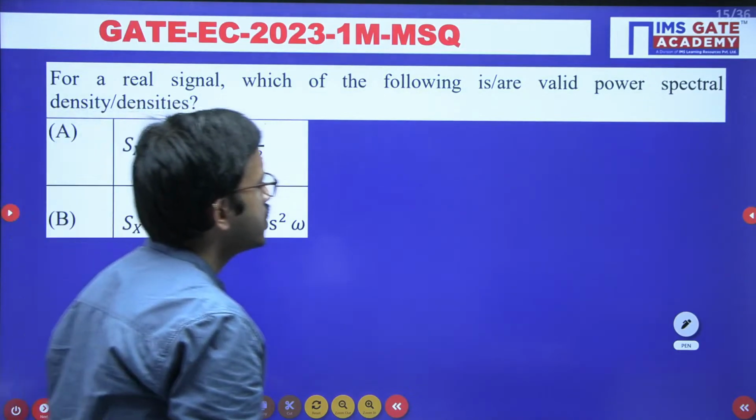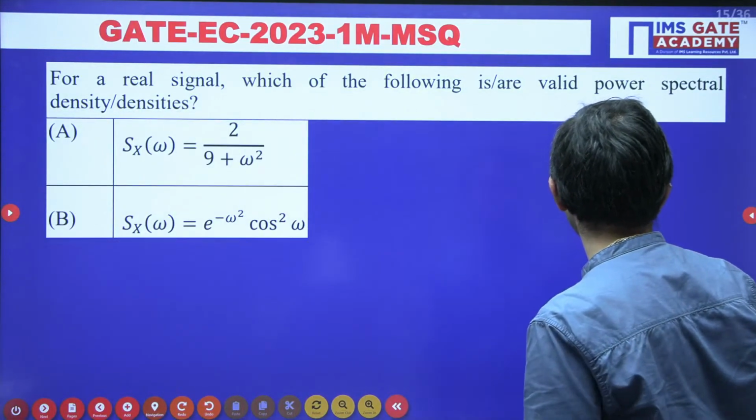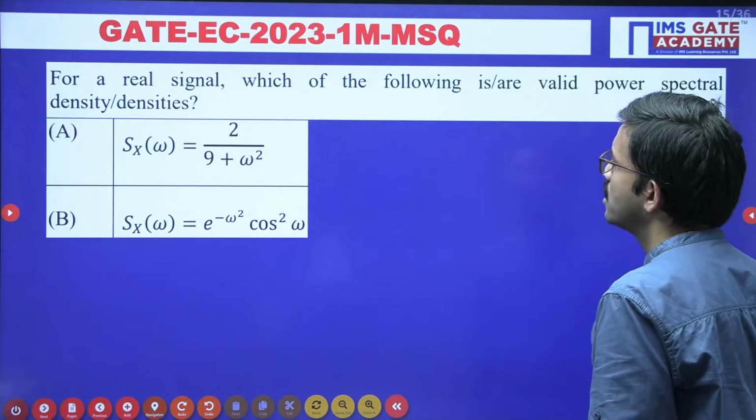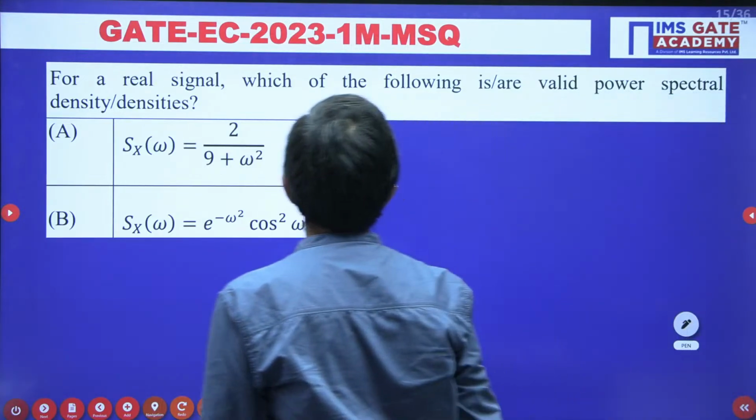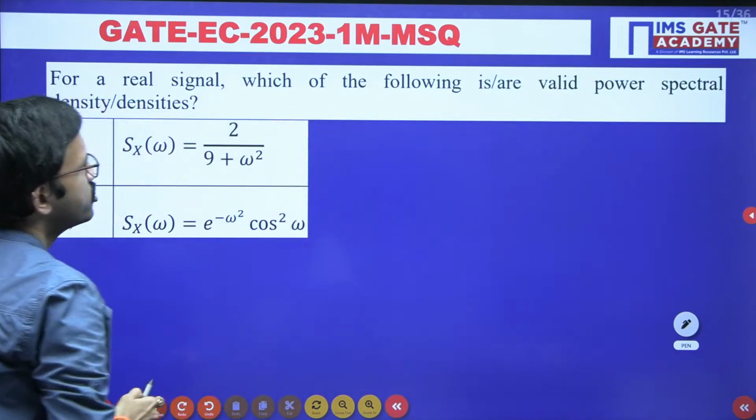All of you give a try. Next question is very interesting and it is a simple question only. Okay, I am not giving the timer, so all of you give a try. This is a question asked in GATE EC 2023 for 1 mark.